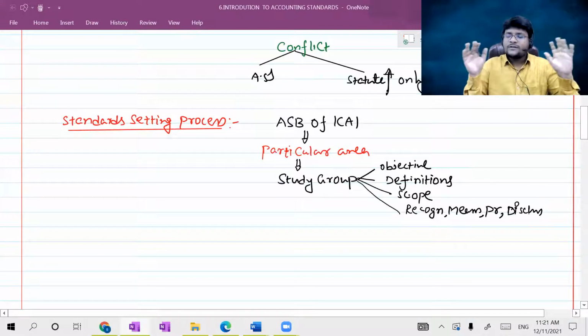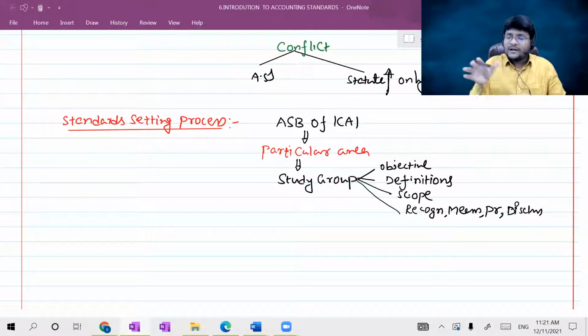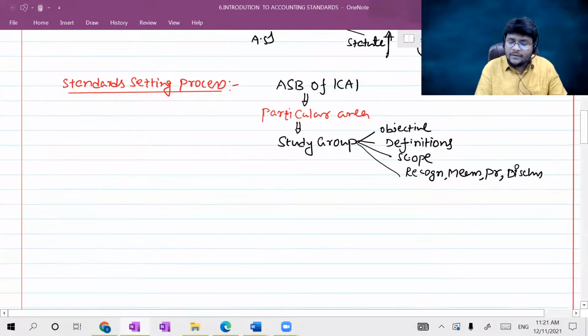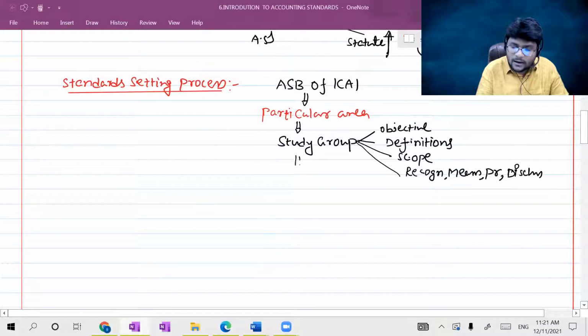Okay, so one study group, after completion of all the research and all other activities, will prepare a draft, which is not a final copy. That is known as a draft, or I can put it as a preliminary draft. It can be termed as a preliminary draft.